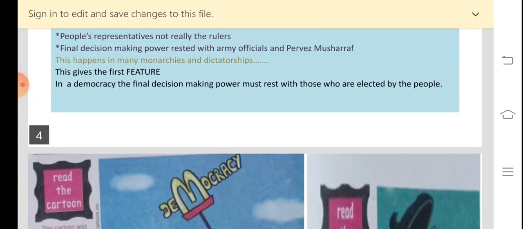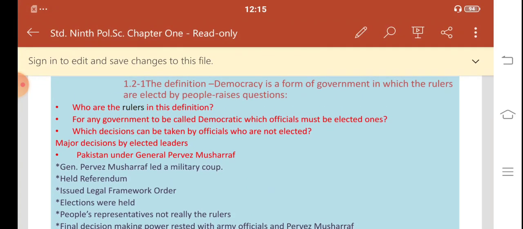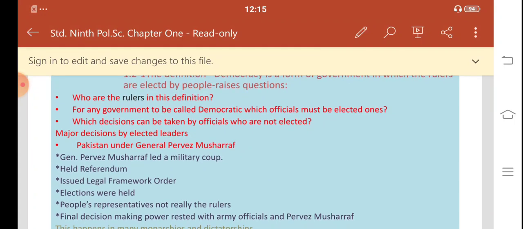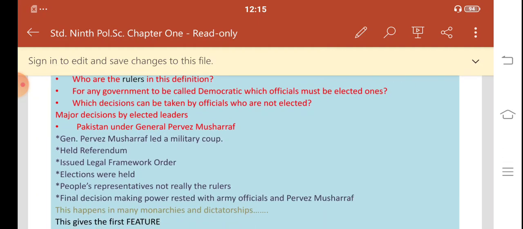Hence, Pakistan cannot be called a democracy. Though elections were held and there were elected representatives, Pakistan was not a democracy. So, in this way, we have come to know about the first feature of democracy, and that is about the rulers. Who are the rulers in this definition? Actually, it should be the people's representatives who should be the rulers.